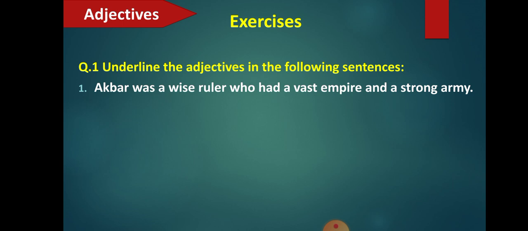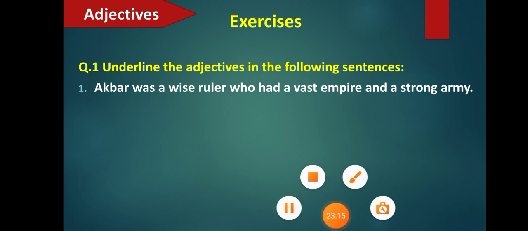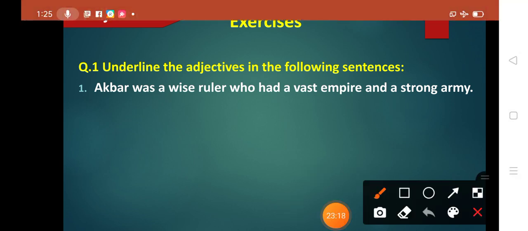Fine. So about Akbar nothing is mentioned. Next is ruler. How was the ruler? Ruler was wise. Okay, so we will underline this word wise. So wise is the first adjective which tells you about a ruler. How was Akbar as a ruler? He was a wise ruler. Fine.